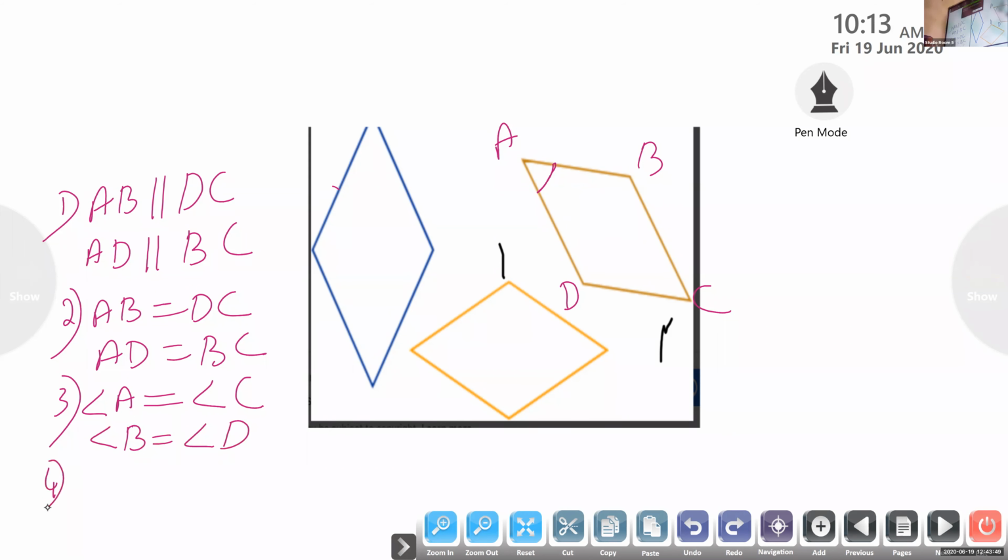Then next property, Lynette. Next property is what? The diagonals of a parallelogram bisect each other. Let this point be O. So diagonals bisect each other means what, Lynette? BD and AC bisect each other. Yes, BD and AC bisect each other.